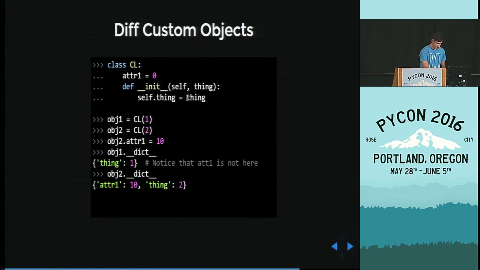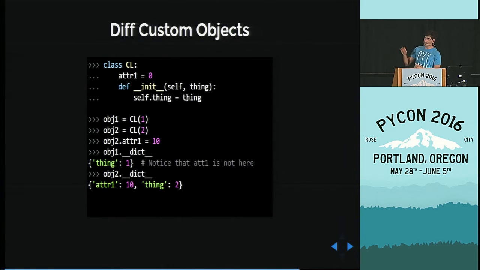What does that mean? Here we have an example. Here we have our own class. We have attribute 1, which is a class attribute. We have self.thing, that's an instance attribute. And we get object 1 under dict. We have the instance attribute.